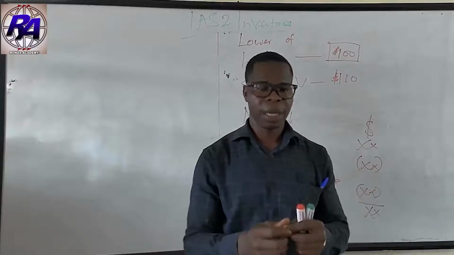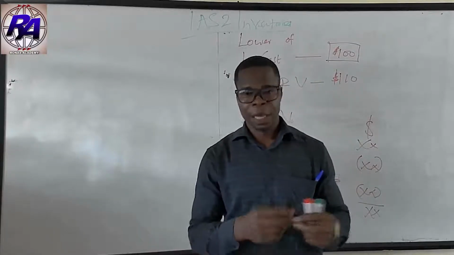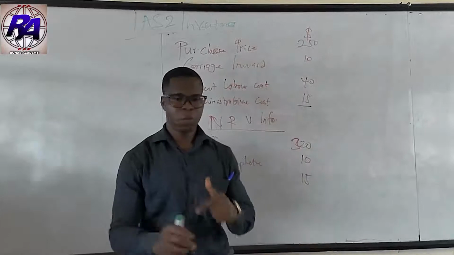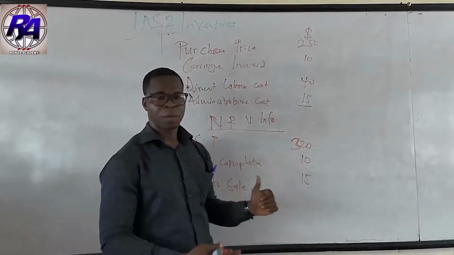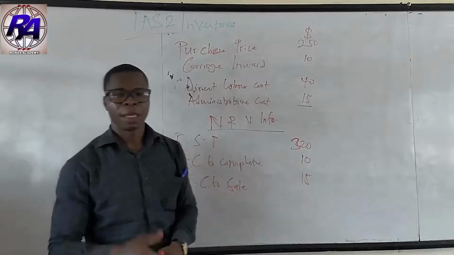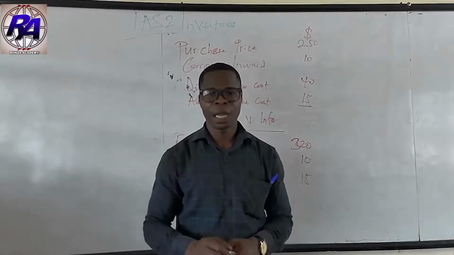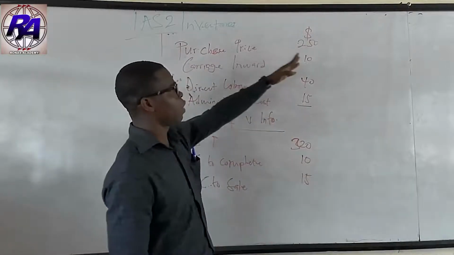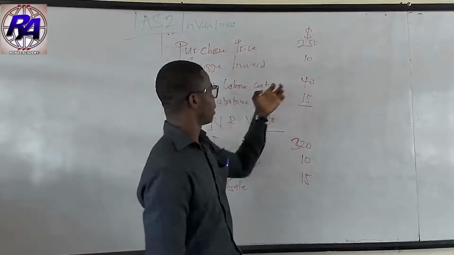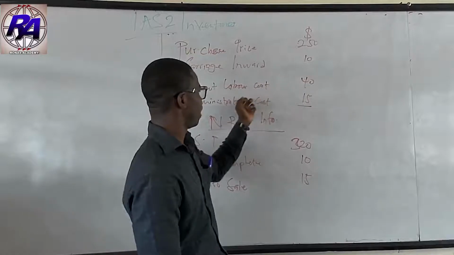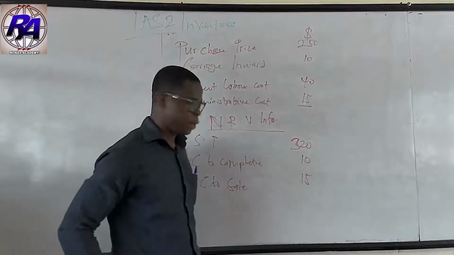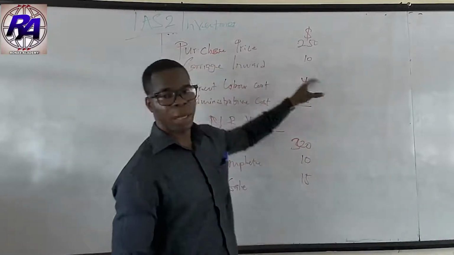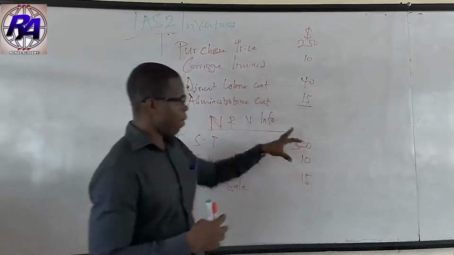Now let's take a practical example and see how we can use them in case we are confronted with a practical question. Right, so assuming we are presented with this information on the board, and they are asked to determine the cost of the inventory that will be recognized in the books of the entity. So we have the purchase price being 250, the carriage inward 10, the direct labor cost being 40, and then we have administrative expenses being 15. We also have information on the net realizable value in a situation where the finished goods is not there. These are our estimated values.